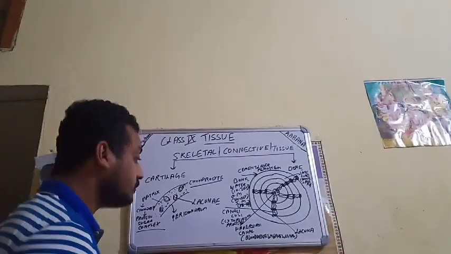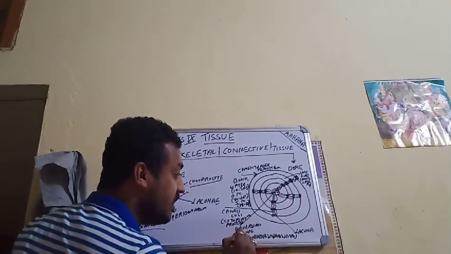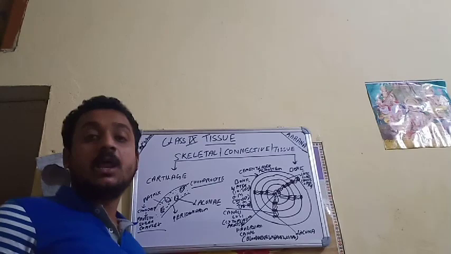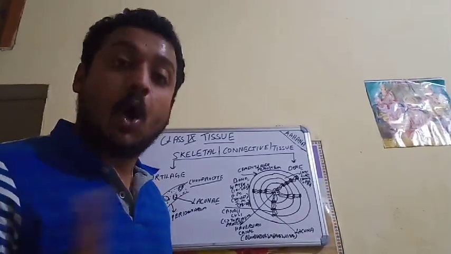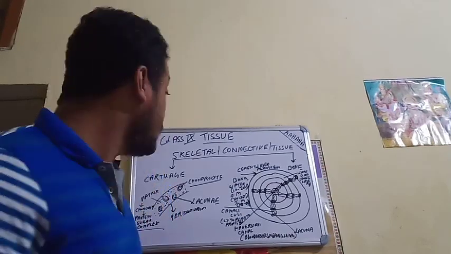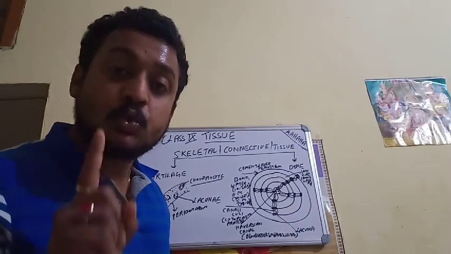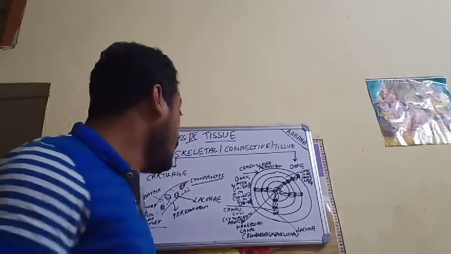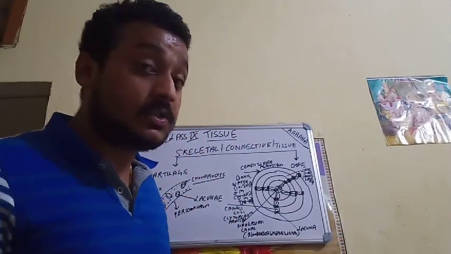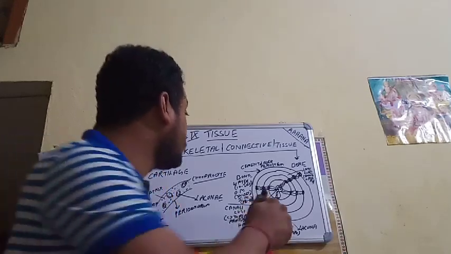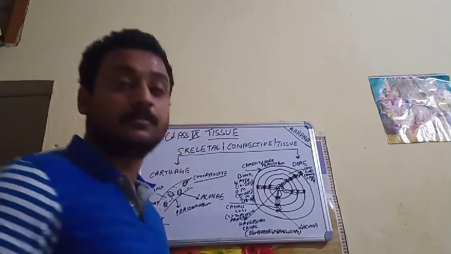I hope it's clear. Now, the bone is having Haversian canal here at the center. This Haversian canal is playing a major role. Cartilage does not have any blood vessels or any nerve endings or any lymph vessel. But the bones do have blood vessels, lymph vessels, and nerve cell endings. But cartilage does not have all this. Due to the presence of this Haversian canal, the bone is having blood vessels, nerves and the lymph.